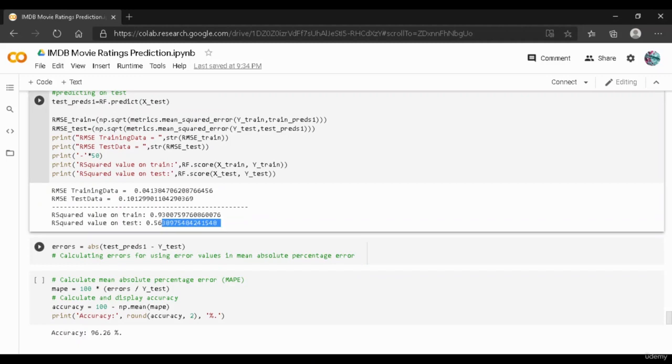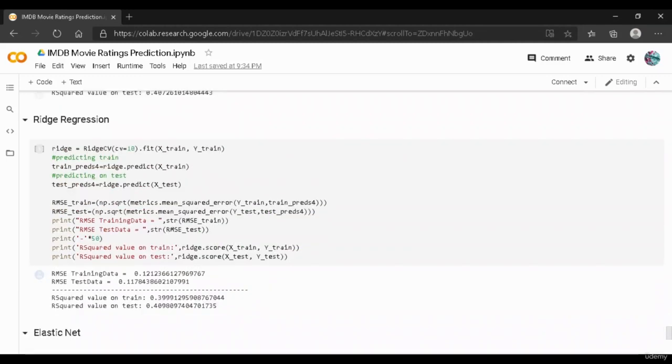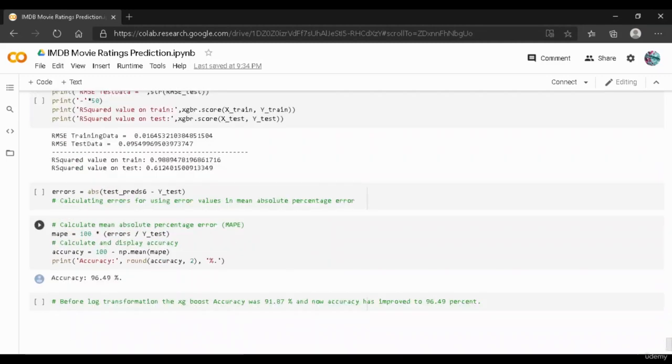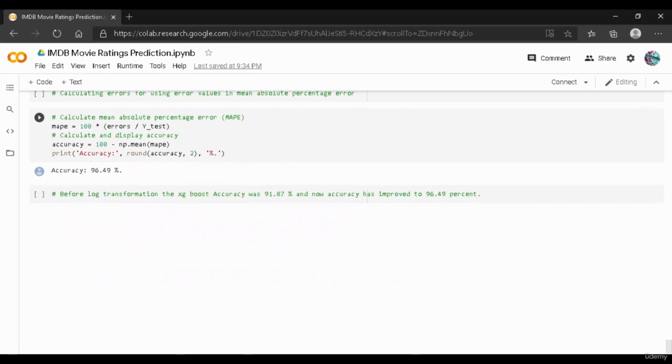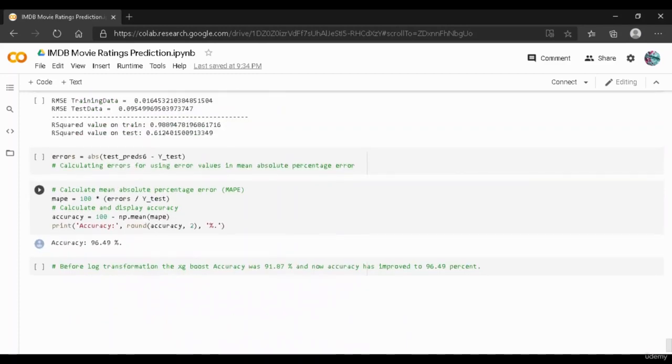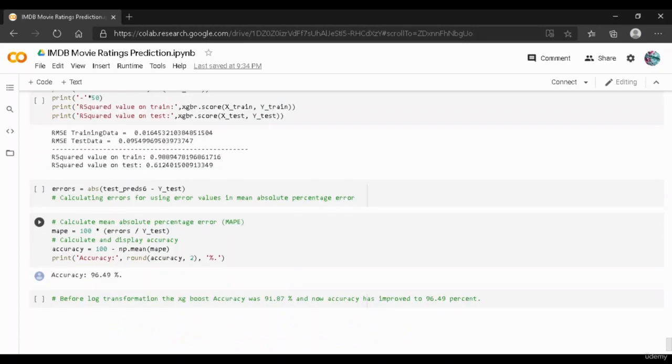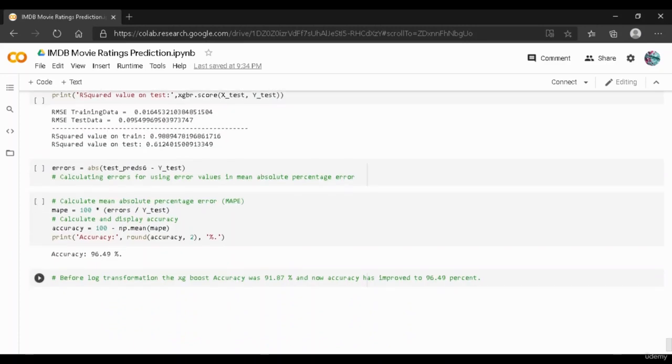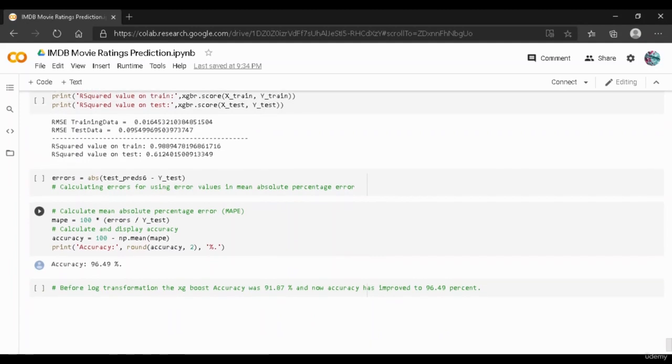So we can clearly say that the XGBoost regressor has performed very well when compared to the random forest regressor. Even the random forest regressor has performed very well, but the accuracy over here is a little bit higher as compared to the random forest regressor.